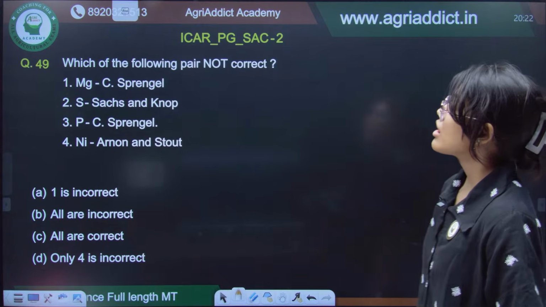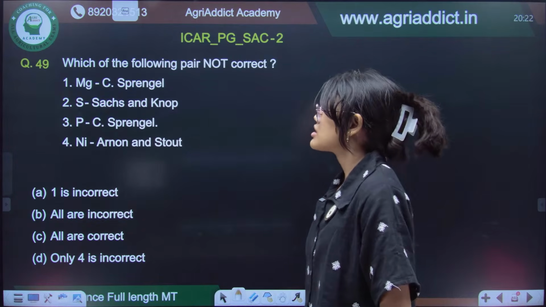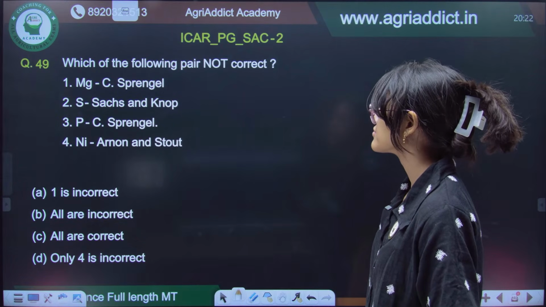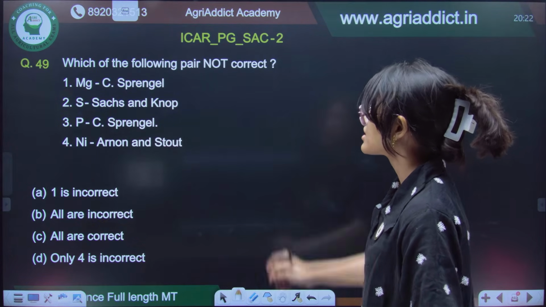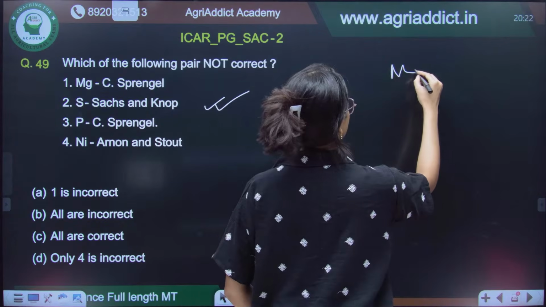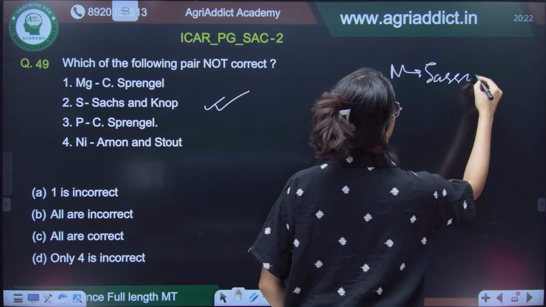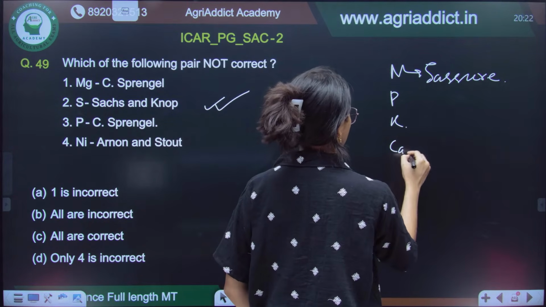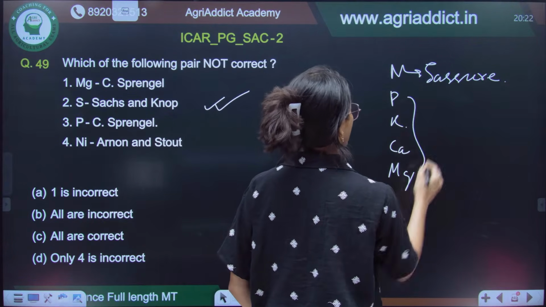Now, which of the following pairs is not correct? It is saying not correct. Sulfur was given by Saxon Cope. Nitrogen was given by Theodore de Saussure, right? P, K, Ca, Mg were all given by Sprengel.